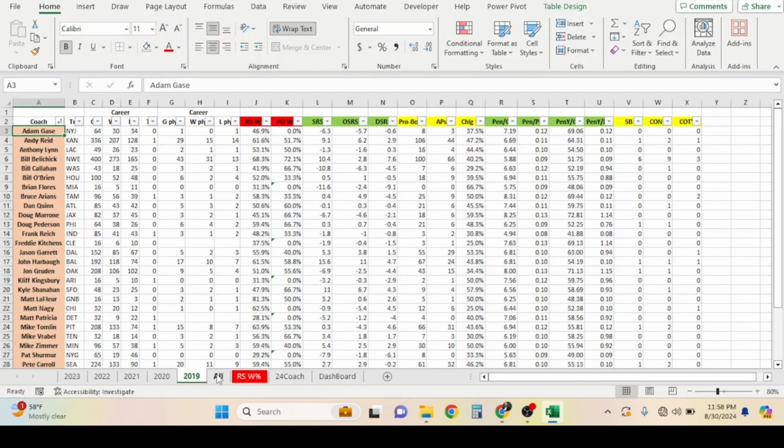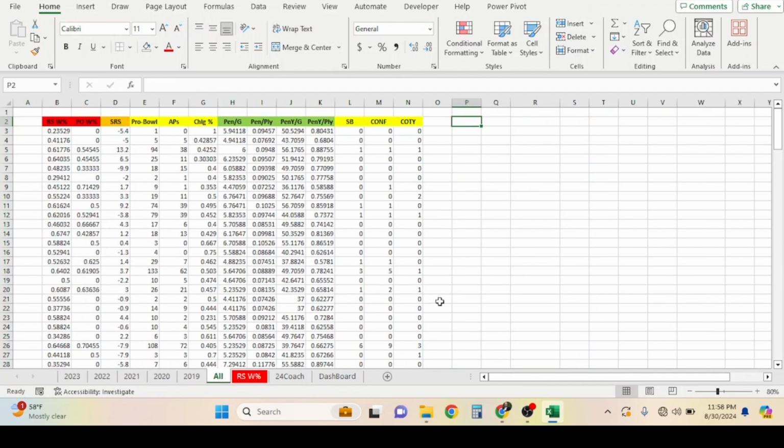And how do we analyze it? We put it all together and we take the names off of it. And this is what you see here. Just like I said, the SRS would be the only one left over when it comes to that rating system. We eliminated the offensive and defensive just to make it a little bit easier because it molds into that SRS number anyways. One thing I do want to tell you guys is, if you want to copycat this, you don't have to do it on coaching.